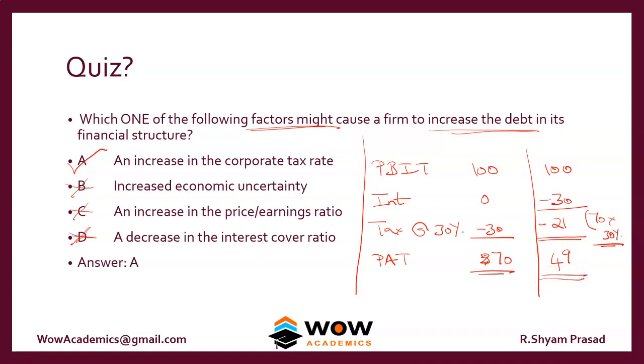So where does our tax get reduced? Okay, so if you look here, our tax gets effectively reduced. Earlier we paid a tax of 30, but now we only pay a tax of 21. So don't look at the PAT. That is not our consideration. Interest leads to lowering of paying tax. So even though the 30% is constant, we pay only 21 as our tax if we have interest. That is the benefit which interest gives us.